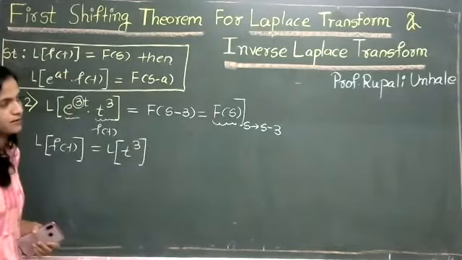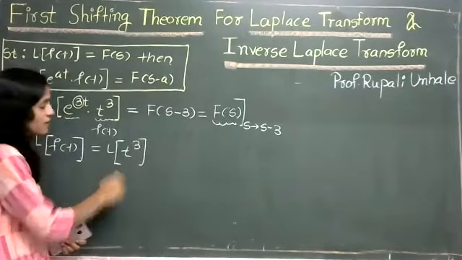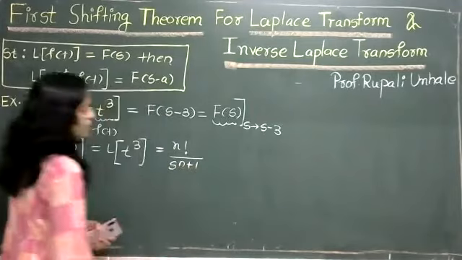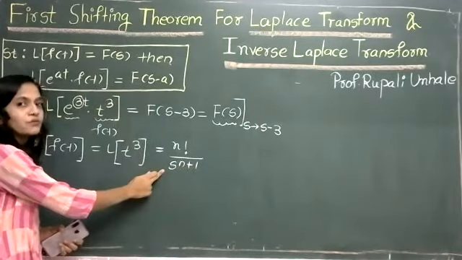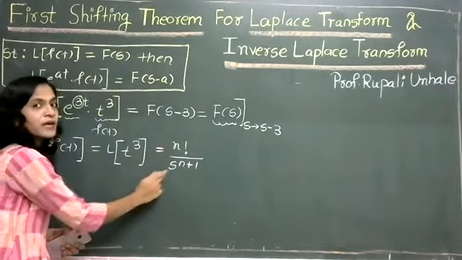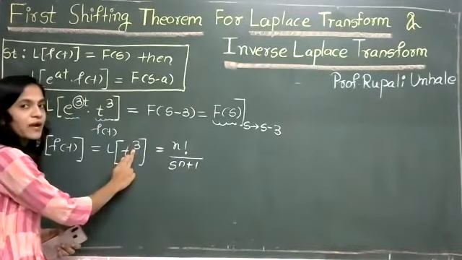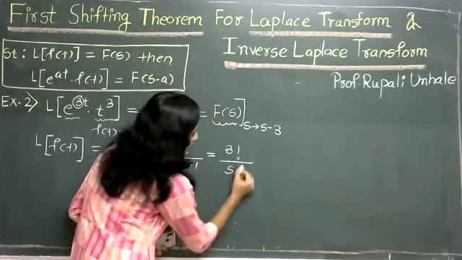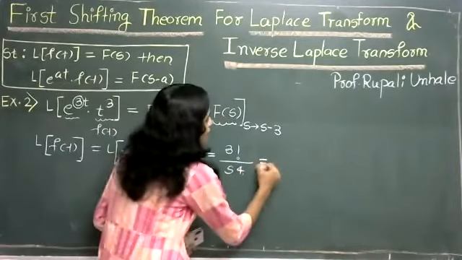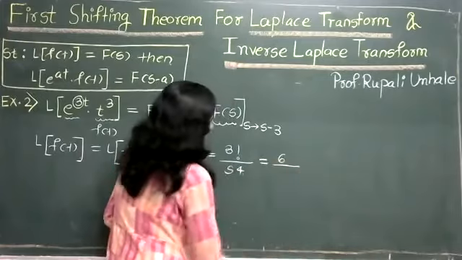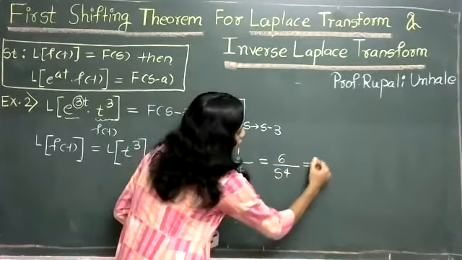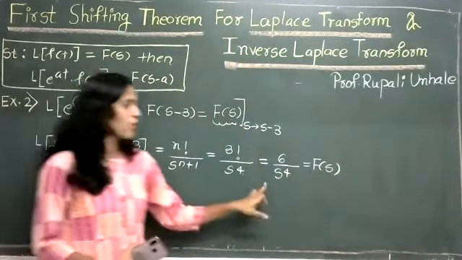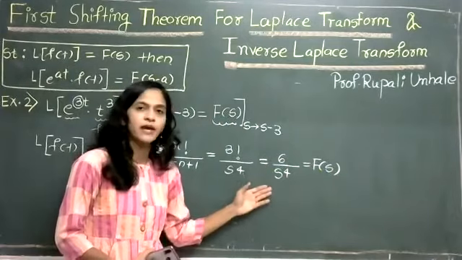Using the standard result, Laplace of t raised to n is nothing but n factorial upon s raised to n plus 1. What is the value of n here? 3. So this value must be 3 factorial divided by s raised to 4. 3 factorial is nothing but 6, so 6 upon s raised to 4. So this is F(s).